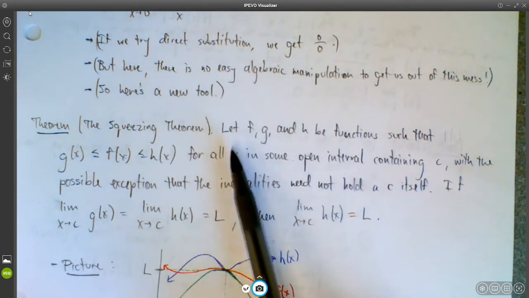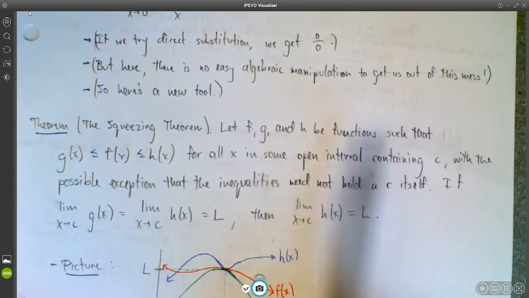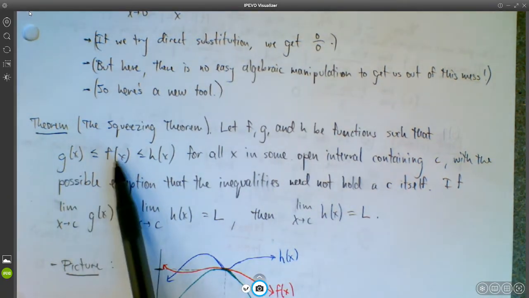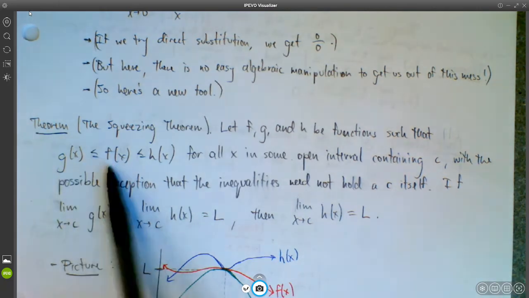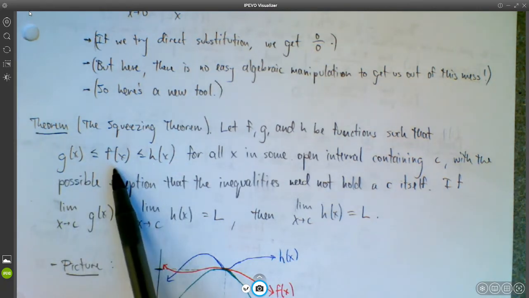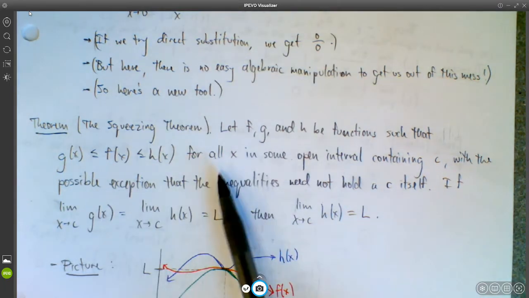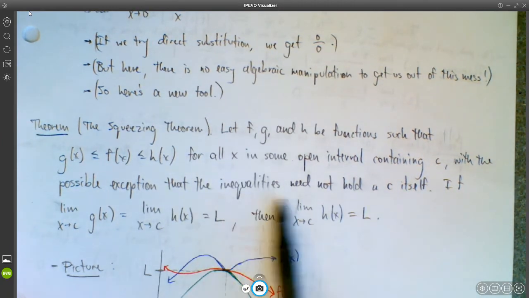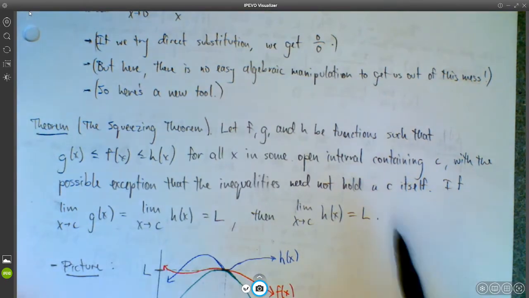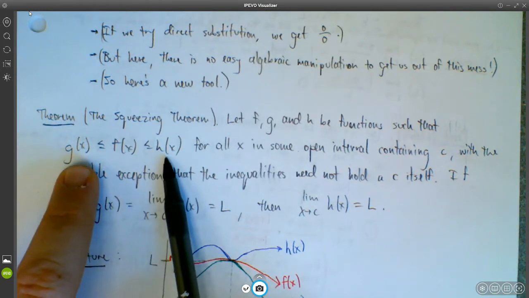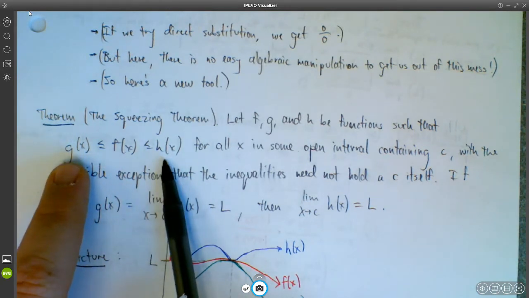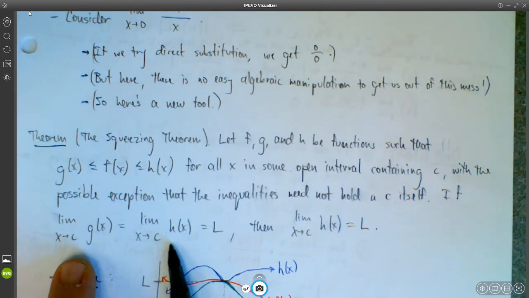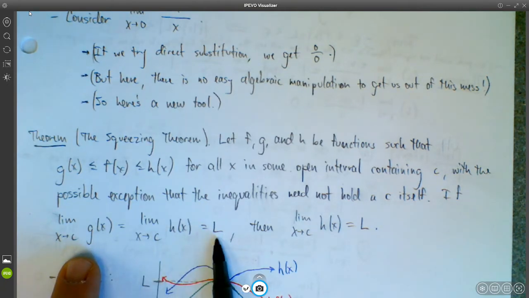Let's say that f, g, and h are all functions such that f of x is always bigger than g of x, but always smaller than h of x. So f of x is somewhere between g of x and h of x inside of some open interval containing c, with the possible exception that the inequalities need not hold at c itself, which is a minor detail. Now let's say that these outside functions, g of x and h of x, have the same limit as x approaches c. So the limit as x approaches c of g of x is the same as the limit as x approaches c of h of x, and let's say that limit is L.